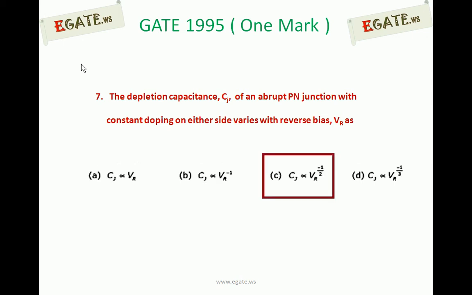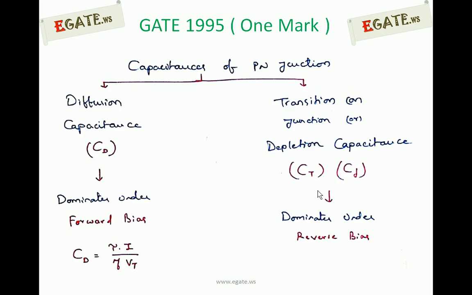The right option for this question is C. Cj is proportional to 1 by square root of VR. That is nothing but Cj proportional to VR to the power of minus 1 by 2. We see the details now.